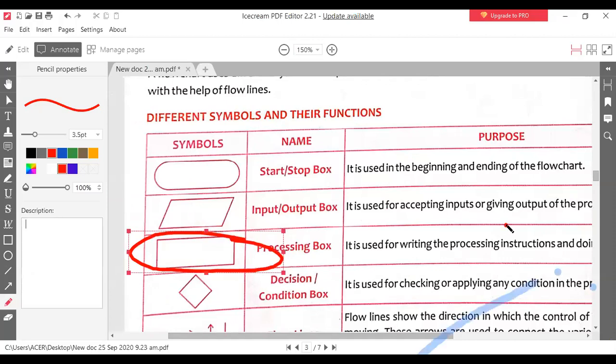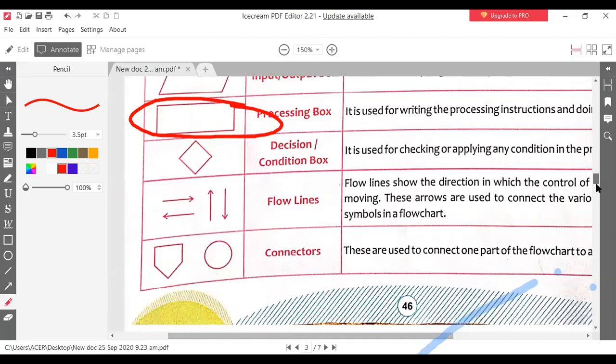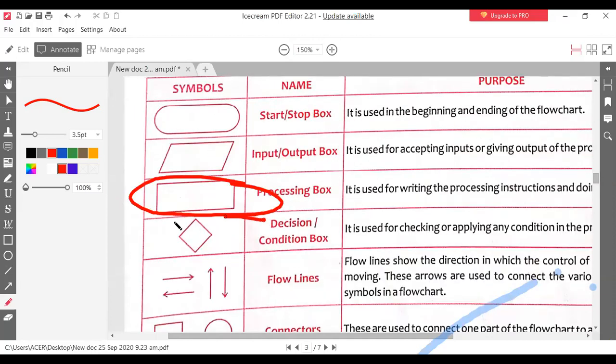Yes, sir. Next one is the decision box. This is called the decision box. A decision box means where you can take decisions. Suppose someone says I am giving 2 numbers as input, please find out which number is greater.